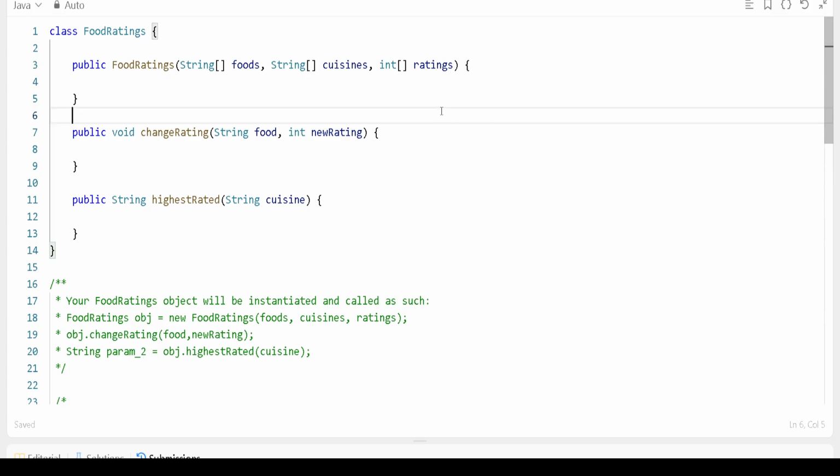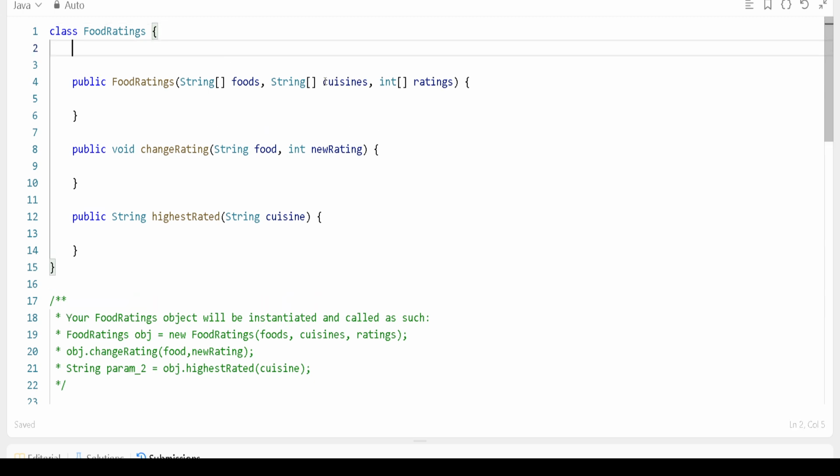So I'll go here and we'll start doing here. Let's suppose very first we should create the maps that we will use, right? Let's say we create the map food, and what is the map food for? Cuisine, right?